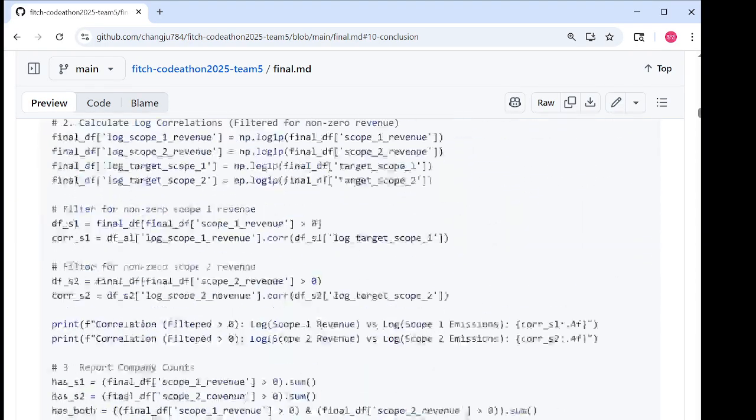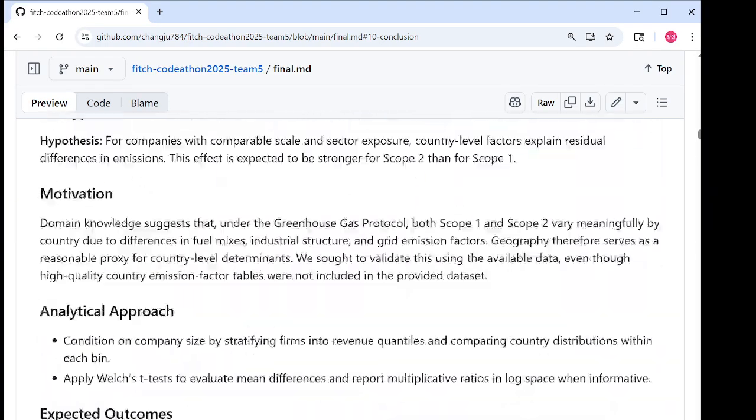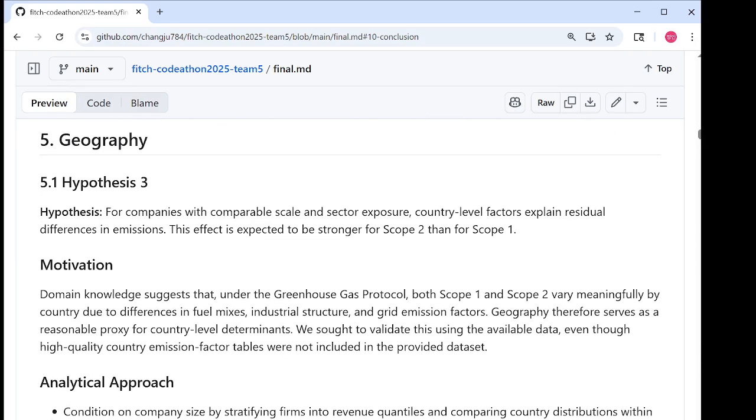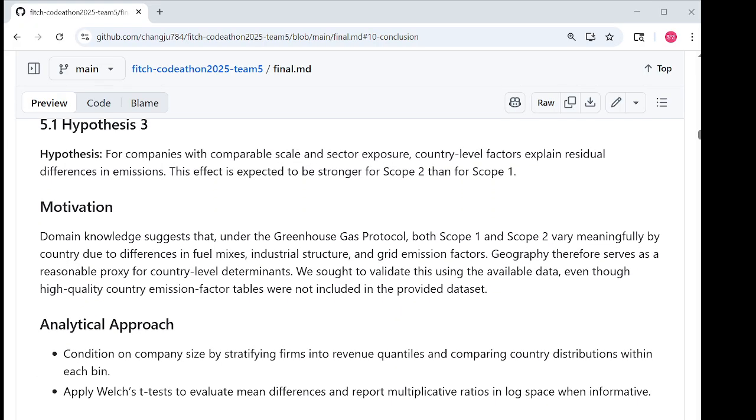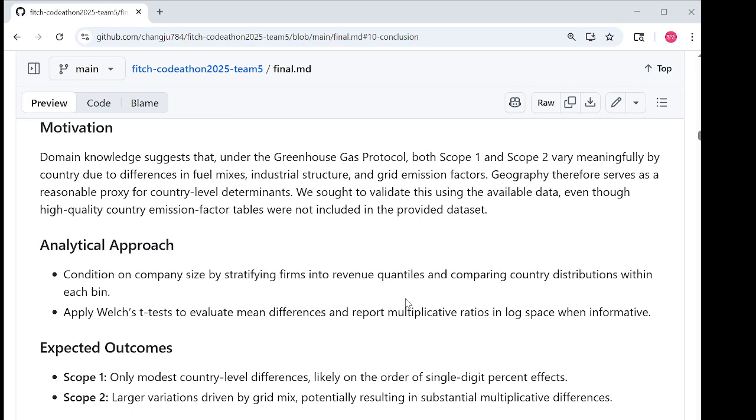Hypothesis 3 was about geography. Even if two companies have the same scale and sector mix, emissions should differ by country. To test this, we grouped companies into revenue quantiles, basically controlling for size, and then compared countries within each bin.